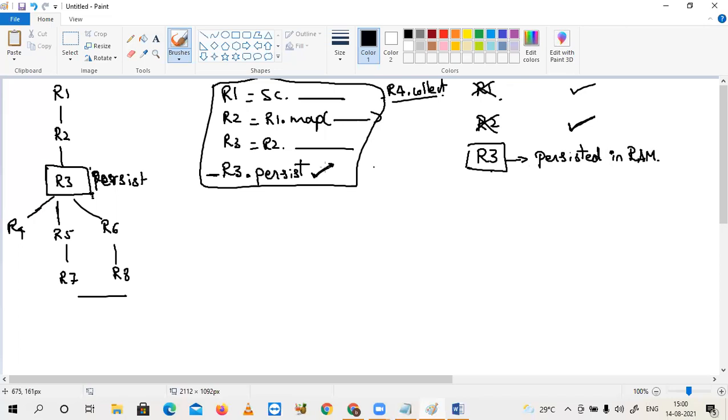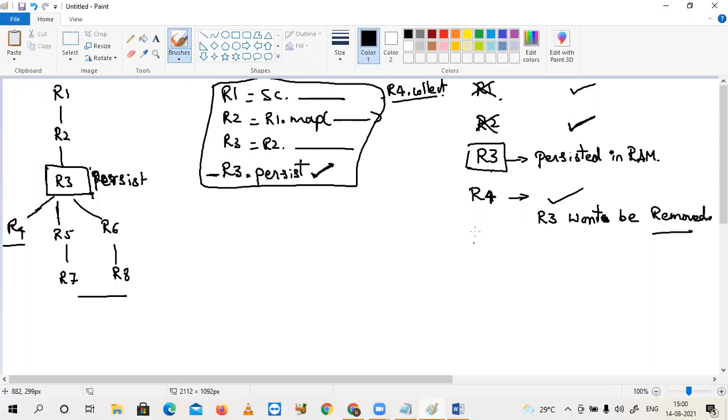And still R3 is waiting for R4. R4 execution completed, but R3 won't be removed. Remember this point. R3 won't be removed. All of you understanding this?